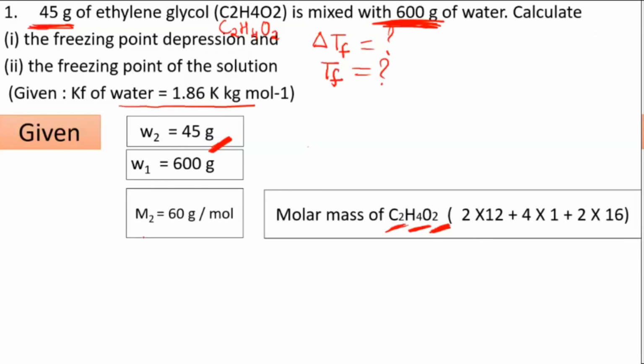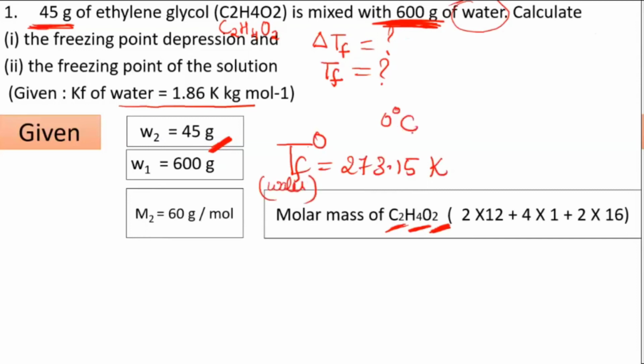Now, TF naught is not given to you, but they are telling you water is the solvent, so you can find out TF naught. TF naught will be 273.15 Kelvin. Good, that is also correct. TF naught of water is 0 degree Celsius, so convert 0 degree Celsius into Kelvin. Keep it in Kelvin itself because we are writing the unit in Kelvin kg per mole, so your temperature should be in Kelvin. What is to be found out? Delta TF and TF.